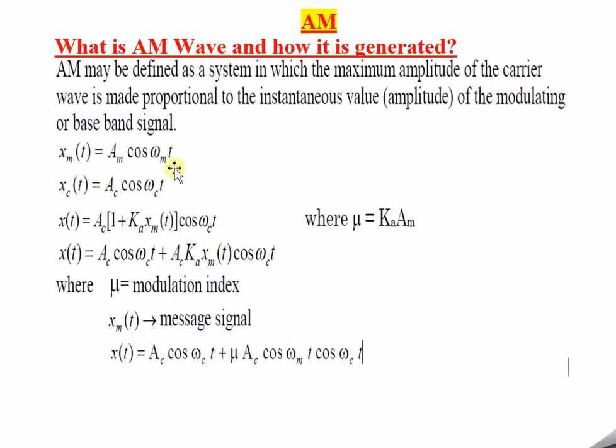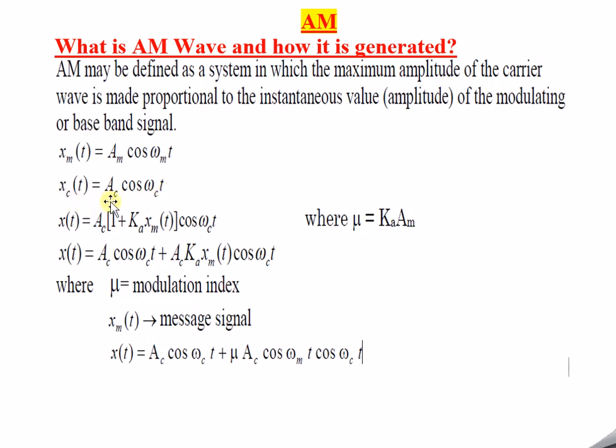Omega is equal to 2 pi into f, which means it is a frequency. Omega is nothing but the frequency. So with respect to time, we are trying to measure the wave. The message signal, we are trying to define or represent it with respect to time. Hence, we are taking it as cos omega m into t.